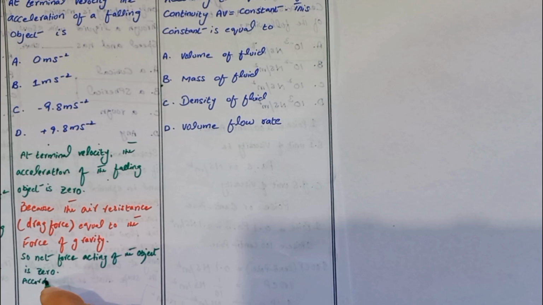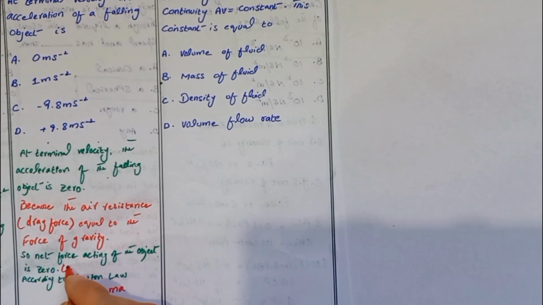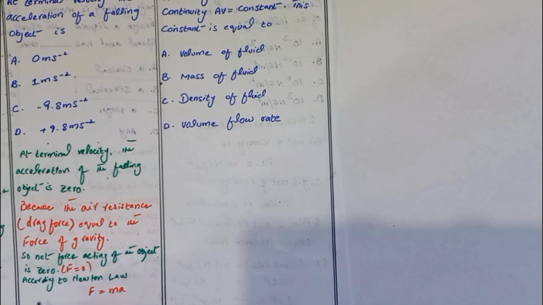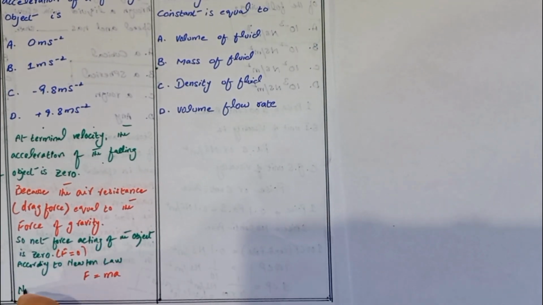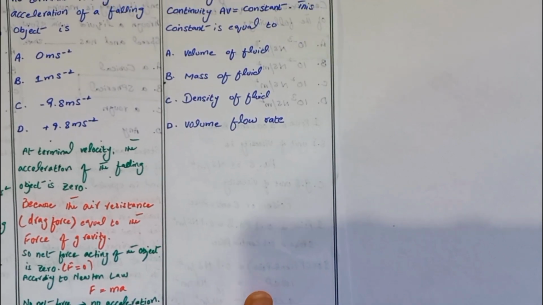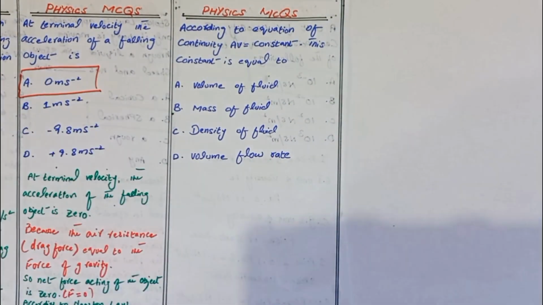According to Newton's law, F is equal to ma, where F is equal to 0. If F is 0, there is no net force. No net force means no acceleration. So here the right answer is a is equal to 0.